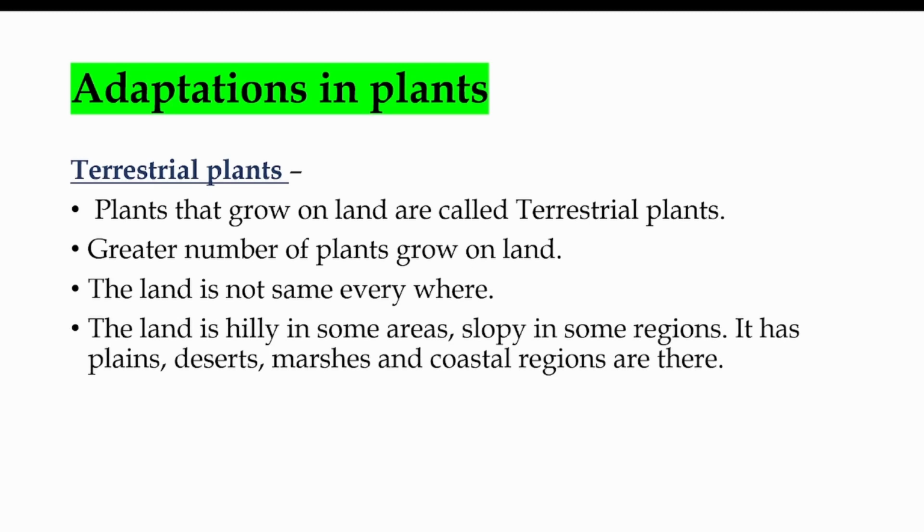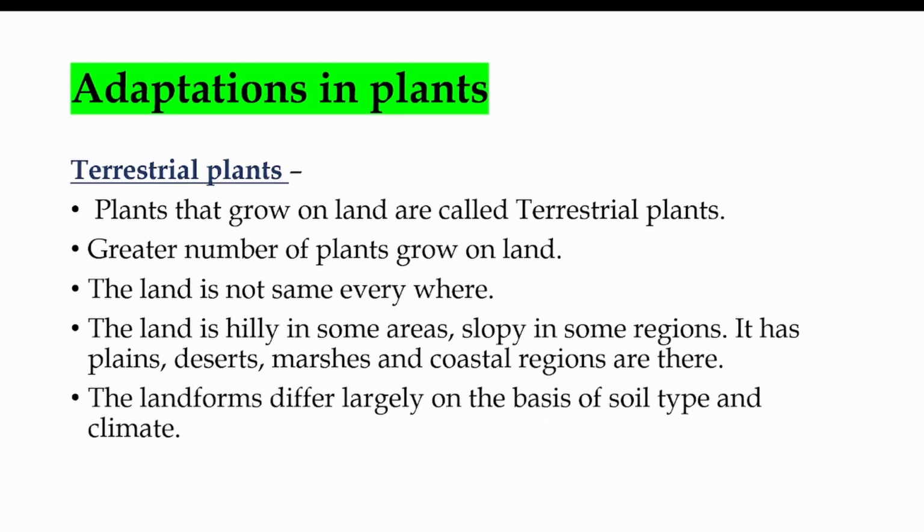As we discussed, land is hilly, that is, they have mountains in some of the areas, right? The mountains or hills are sloping in some regions. It has plains, deserts, marshes, and coastal regions on land.